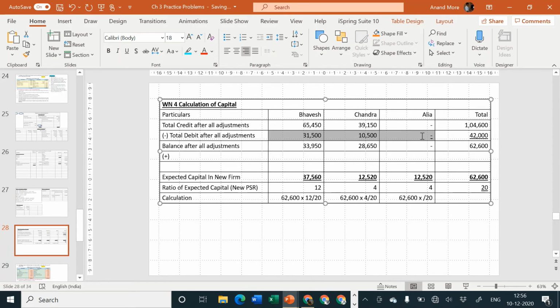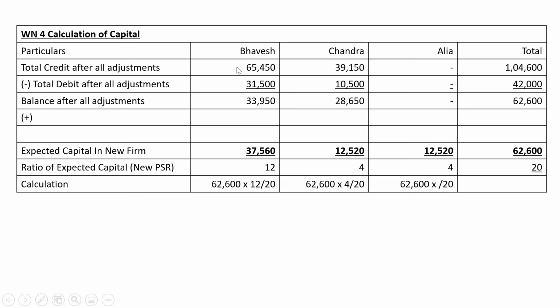So what is the current situation? I hope you can understand the situation here now. Look into the problem. Bhavesh, total credit is 65,450, debit is 31,500, so his balance after adjustment is 33,950. Chandra, balance is 28,650. Alia is yet to bring in capital. The total capital of the firm after making all adjustments is 62,600, which should be maintained by us, but it should be in the new PSR. That means Bhavesh's capital should remain as 37,560, Chandra's capital should remain as 12,520, and Alia's capital should remain as 12,520.